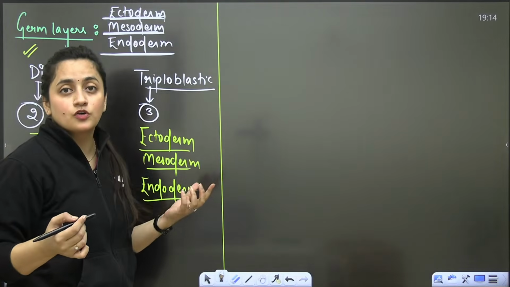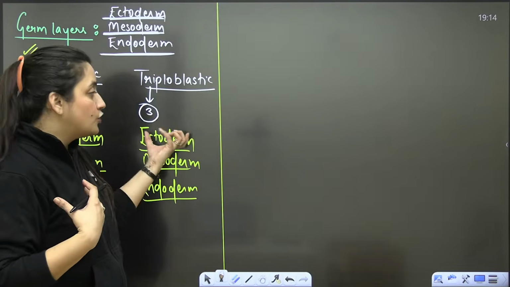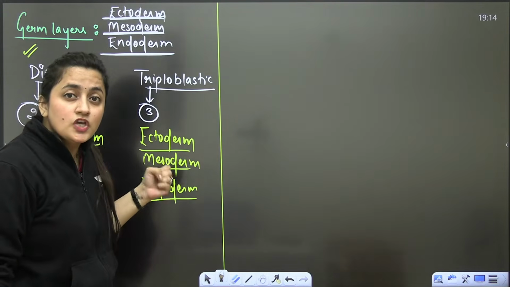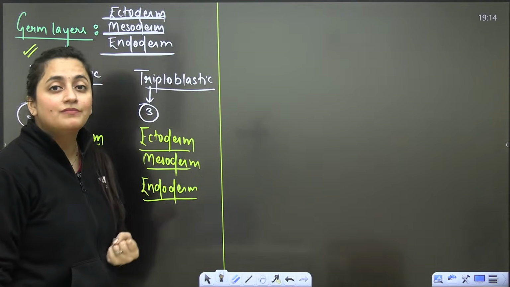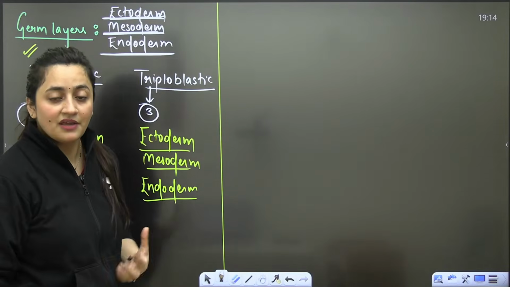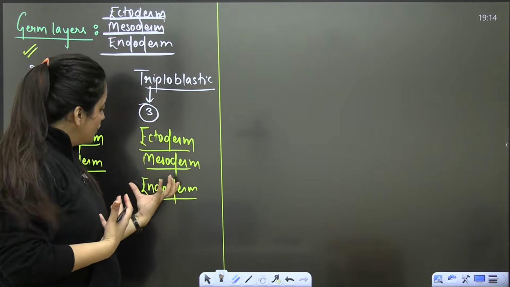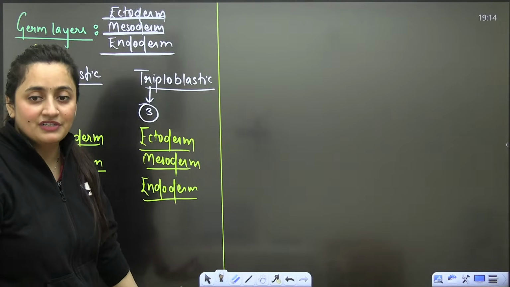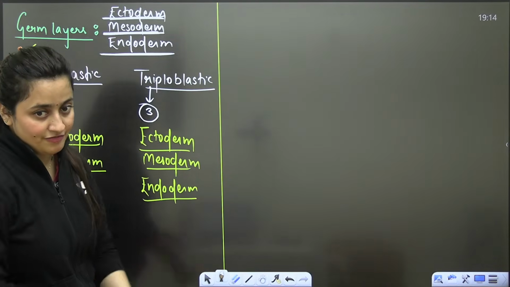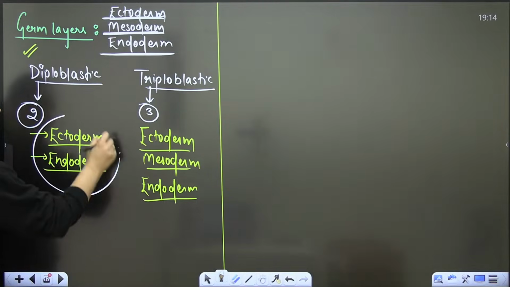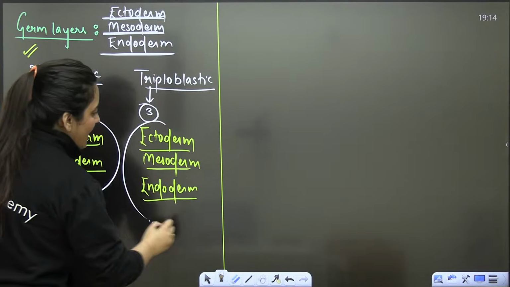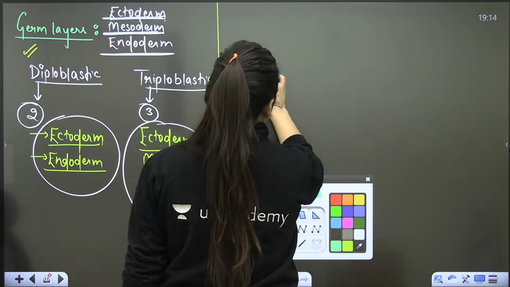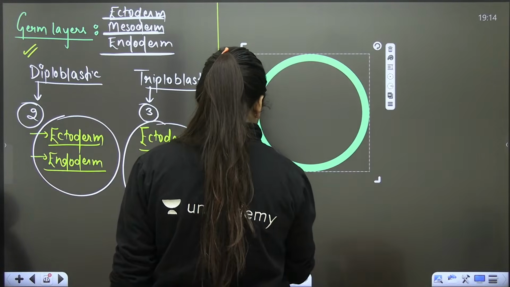If you talk about the ectoderm, in our case, ectoderm will form the nervous system. Your muscular system, your skeletal system, who's going to form that? Mesoderm. Again, exceptions are there. Your digestive system, your gut lining, your endoderm is going to form that. So these layers will form our different systems. So we have diploblastic organisms if 2 germ layers are there. We have triploblastic organisms if 3 germ layers are there.